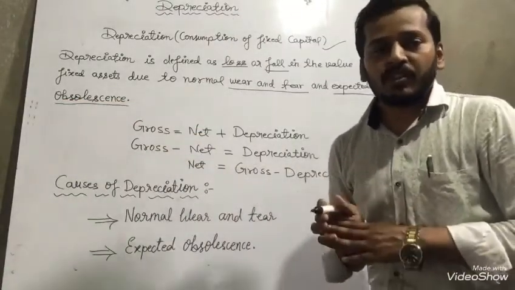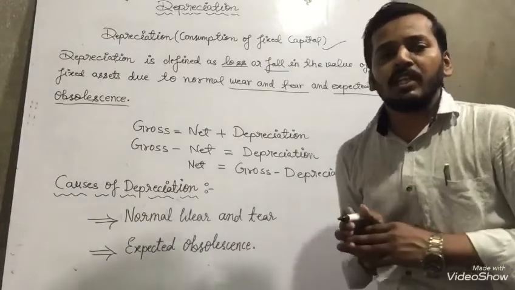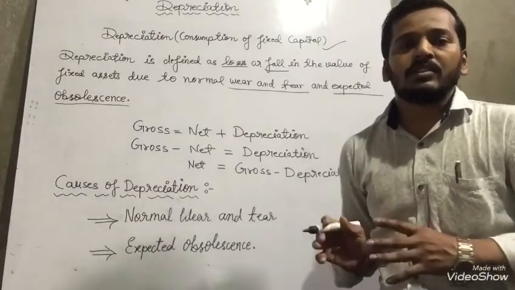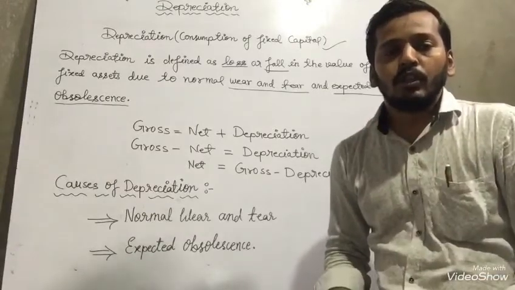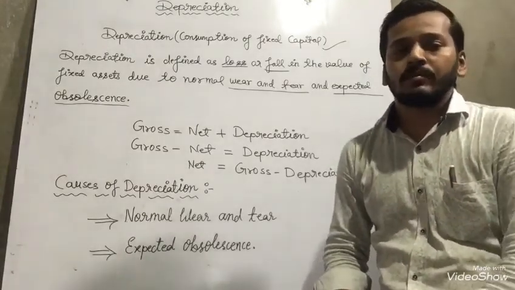This is called depreciation. This is the meaning of depreciation. These are the important words given in front of you to define depreciation.